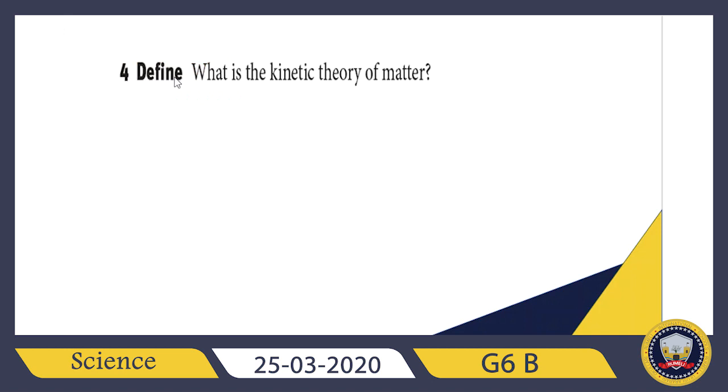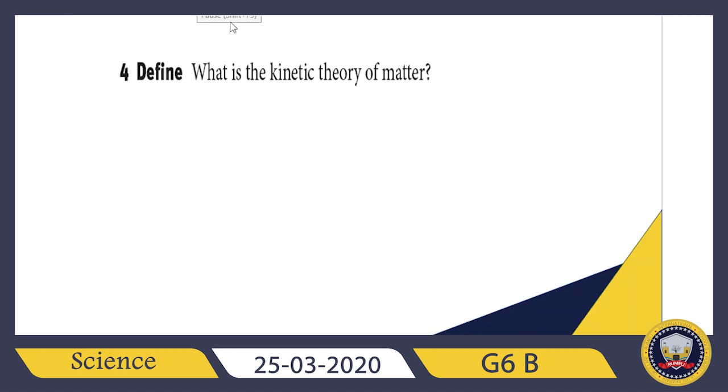So for question number 4, define what is the kinetic theory of matter. Guys, the kinetic theory of matter states that all matter is made up of small particles, and these particles are in continuous motion, and the motion of particles in these substances determines their states of matter.